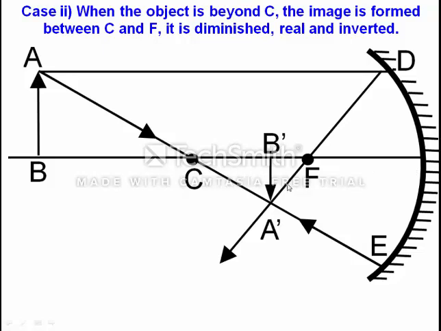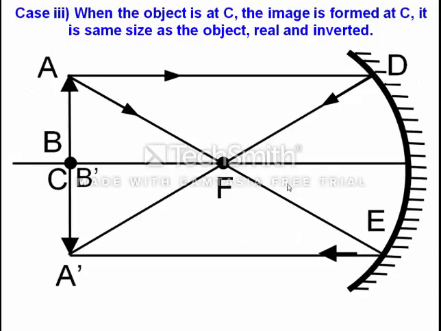Now the third case: what will happen when the object is placed at center of curvature. So this is the third case, when the object is placed at C. We are taking AB as the object, placed at center of curvature. Again we are taking two rays, one which is parallel to the principal axis, and according to the rule any ray which is parallel to the principal axis, after reflection will pass through focus. Now for the second ray, we are taking a ray which will pass through focus.